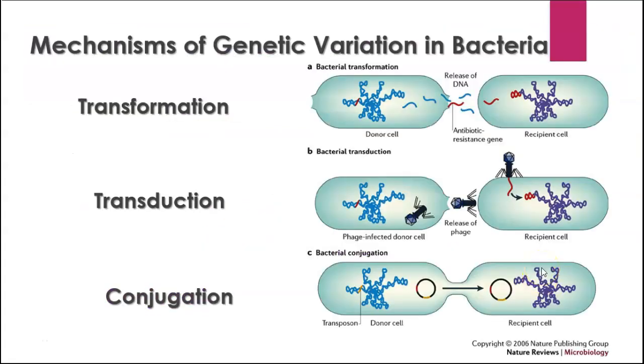In terms of genetic variation, transformation is when the bacteria picks up DNA from its environment. It can be DNA that's been left behind by dead bacteria. This is the process we use for genetic engineering, when we actually have a particular plasmid with genes on it that we want the bacteria to make or to do something with, and we put them in a situation that makes it easy for them to pick up the DNA.